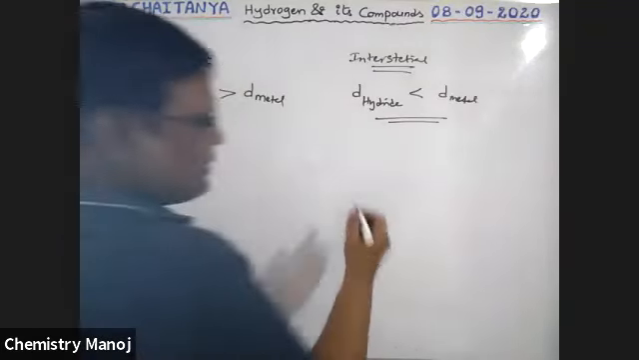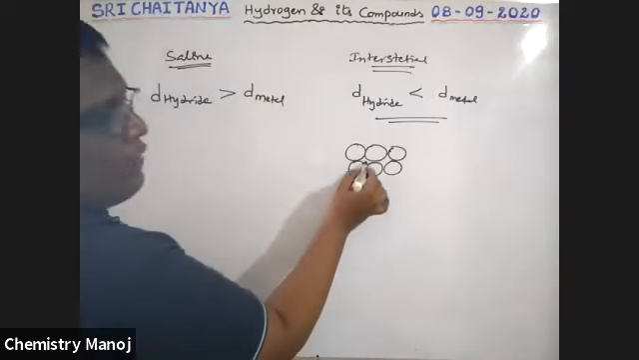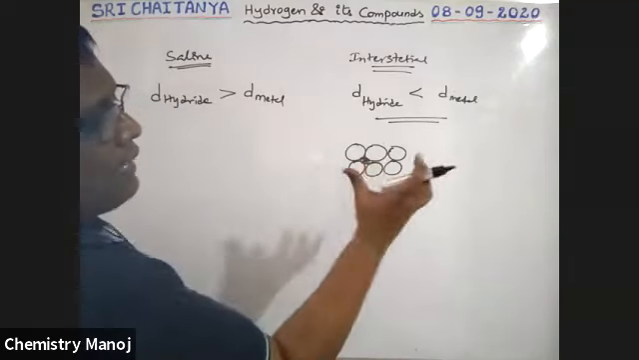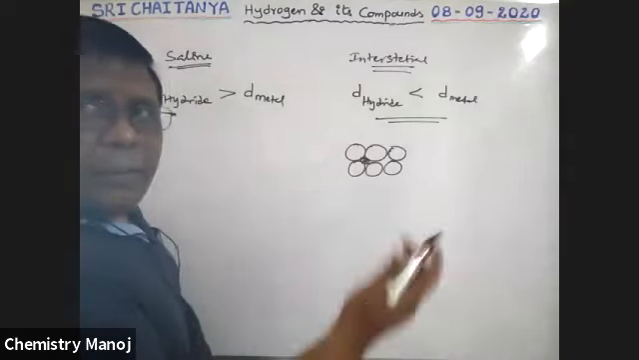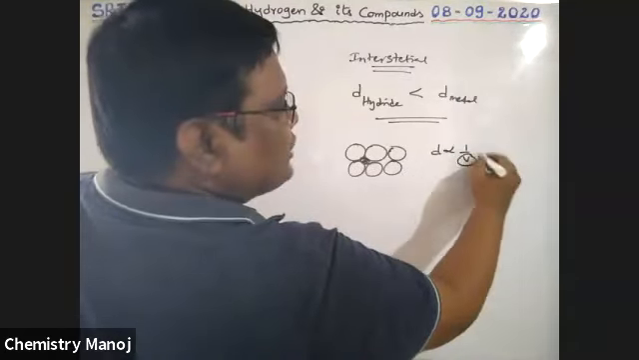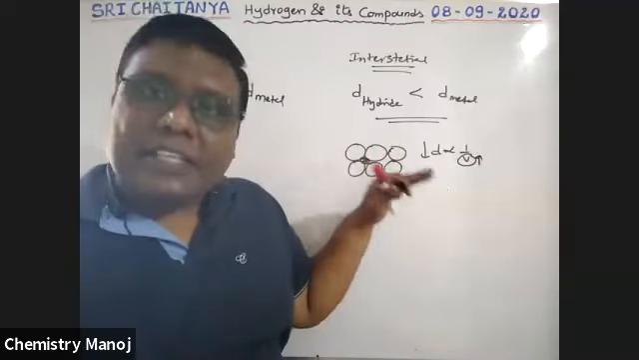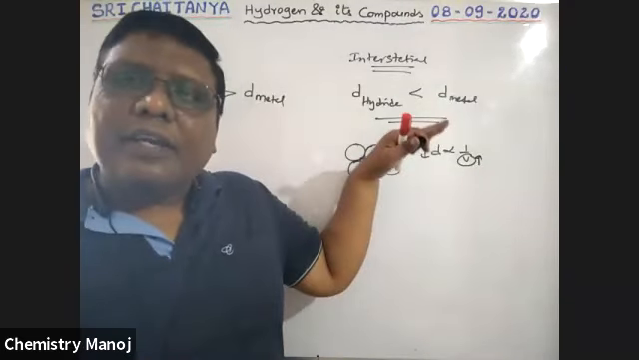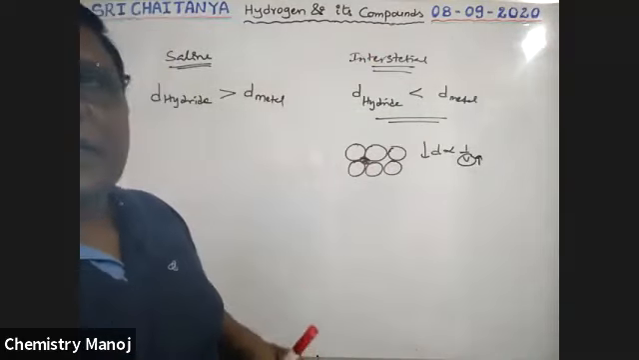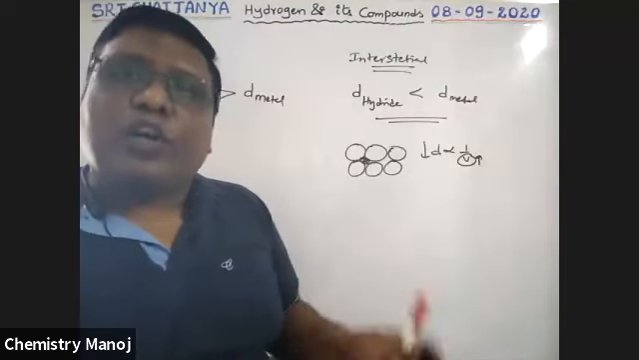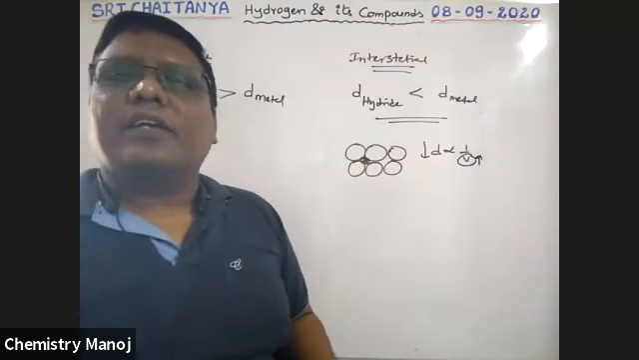Why, sir? Because see here, these are the metal atoms, closely packed. After adding hydrogen between them, some distortion occurs and the volume increases, because density is inversely proportional to volume. As volume increases, density decreases. So in the case of interstitial hydrides, volume increases and density decreases. But in saline hydrides, the number of atoms per unit volume increases, so density increases. Here in interstitial hydrides, it decreases. Okay, so it is very important.